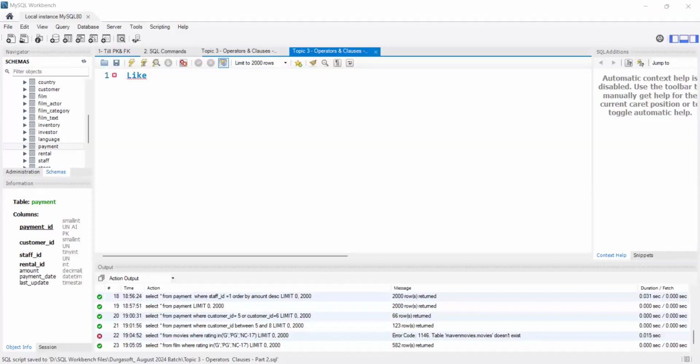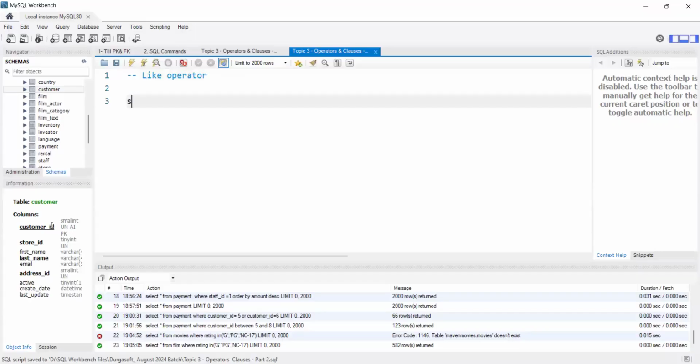So first, I won't say the definition. Let me give you some examples. Let's fetch any data we have. Like operator. So let me just display the data from customer table. We have customer table.